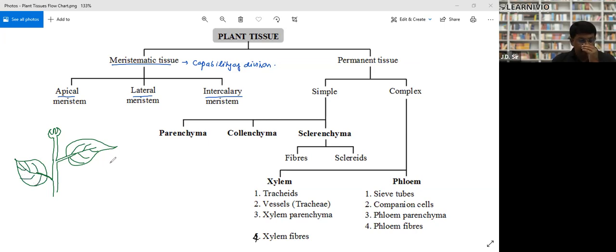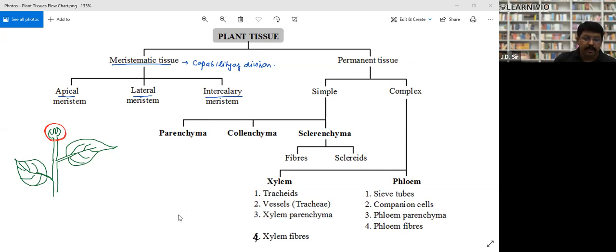Look, for example, this is the apical part. These are found at the tips, right? They are called apical meristem. Meristem means the tissues which can divide. There are also some lateral meristems. So what are the lateral meristems?